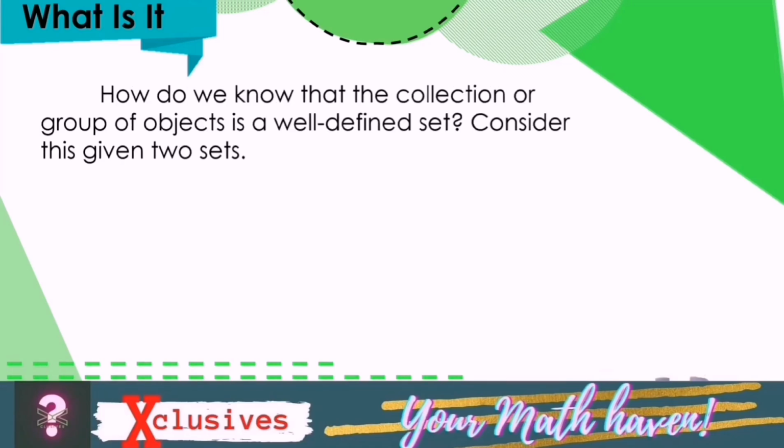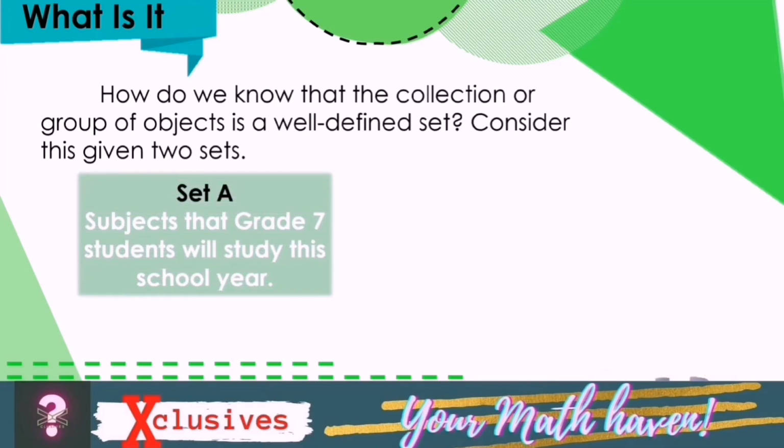How do we know that a collection or group of objects is a well-defined set? Consider the given 2 sets. Set A, subjects that grade 7 students will study this school year. Is it well-defined or not? Yes, set A containing the subjects that grade 7 students will study this school year is considered a well-defined set. Why? Because all grade 7 students will study the set of subjects.